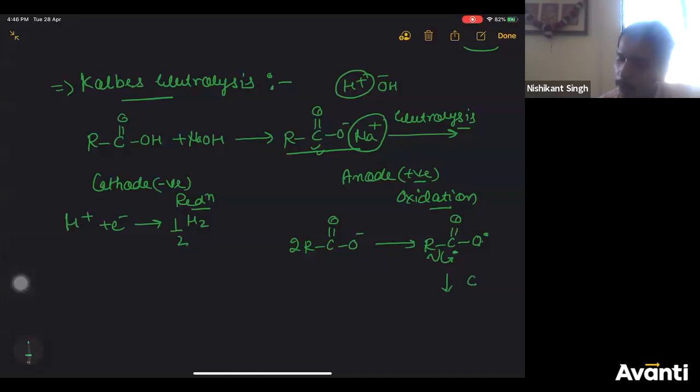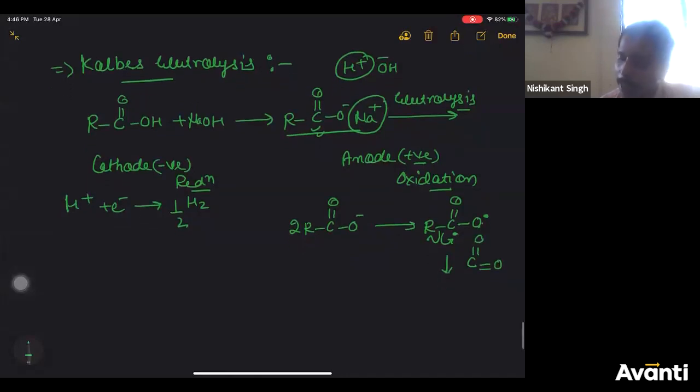So CO2 will be eliminated at anode. You'll get R radical. You have 2 moles, so you'll get 2 R radicals, which will combine with each other to form RR. What is that? RR is your alkane. So this is how Kolbe's electrolysis proceeds to give you alkanes.